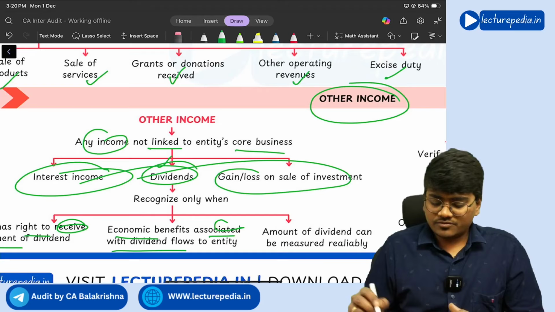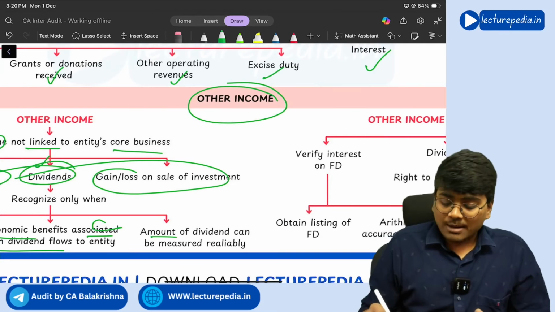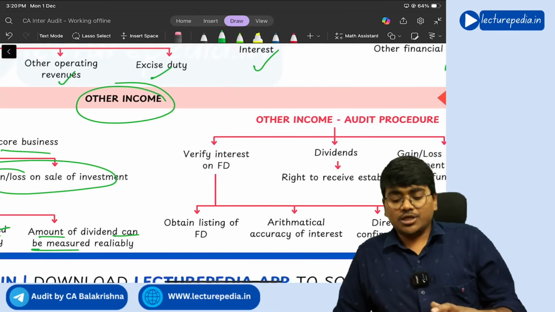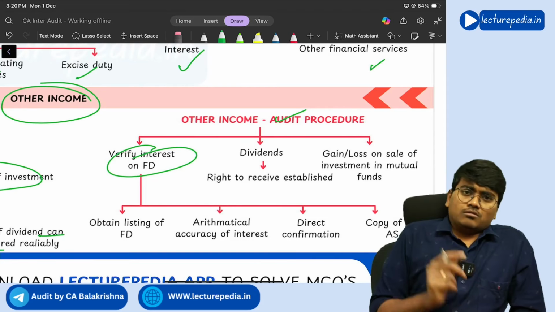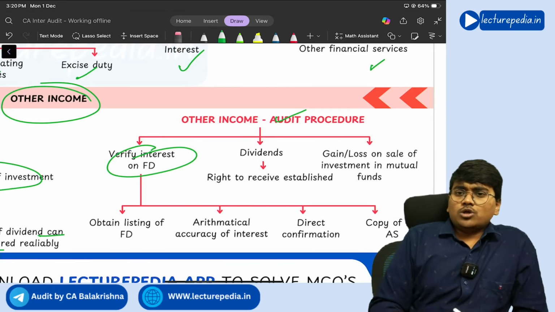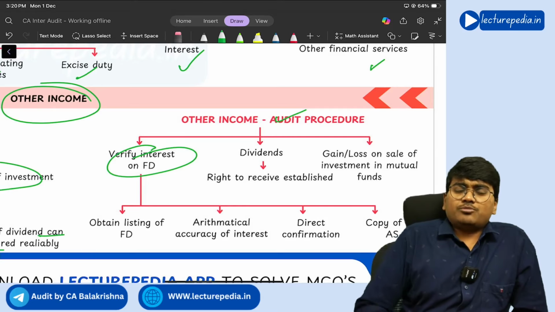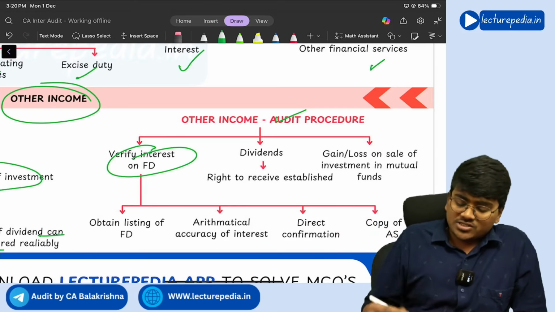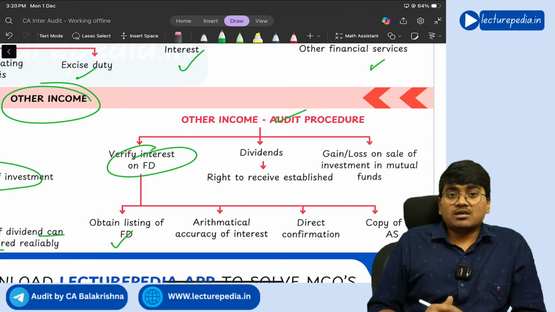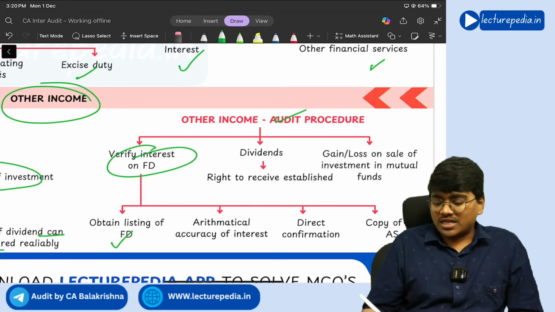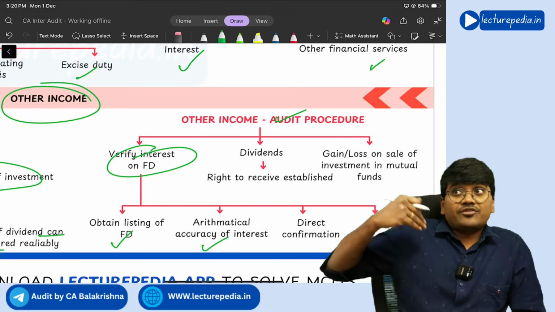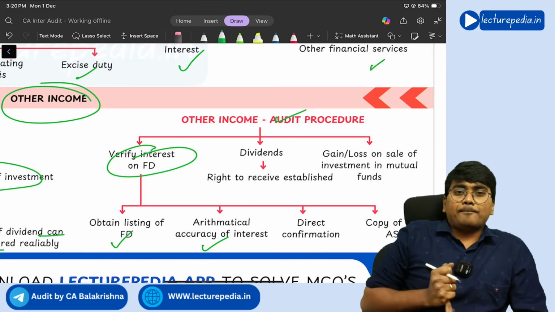Economic benefits associated with the dividend flow to the entity. Amount of dividend can be measured reliably. So other income includes interest on fixed deposit. How will you verify interest on fixed deposit? First of all, you will obtain the list of all FDs that the entity has. Next, you will check the arithmetical accuracy of the interest calculation that has been made. You will also ask for a direct confirmation from the bank.